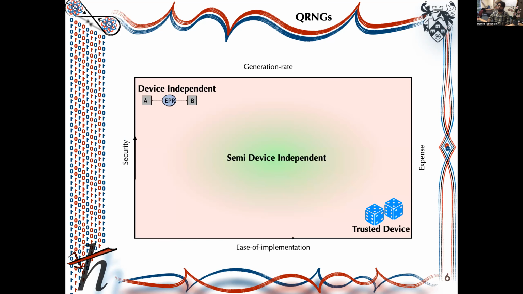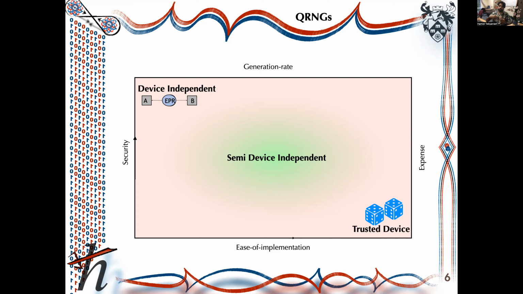Okay, so quantum random number generators in general can be divided into three categories. Device independent, in which there is no assumption on the device's performance, and it is usually based on violation of a Bell type game, for instance, like a non-local game, like Bell type inequalities. It gives the highest level of security, but at the same time, it is so complicated and slow. On the other side, we have trusted device, in which there is full assumption on the devices.